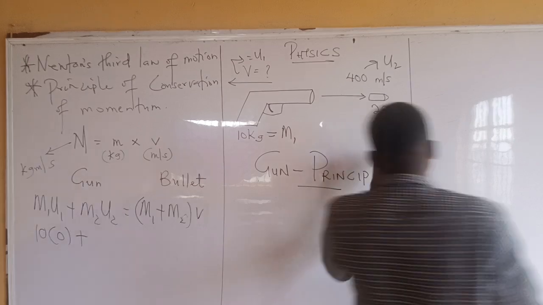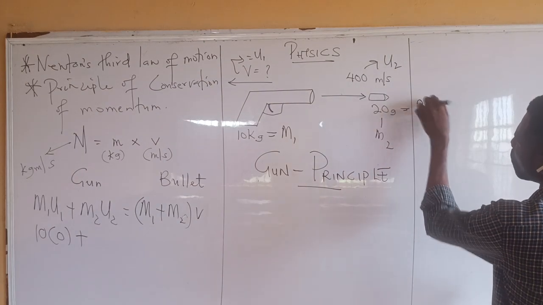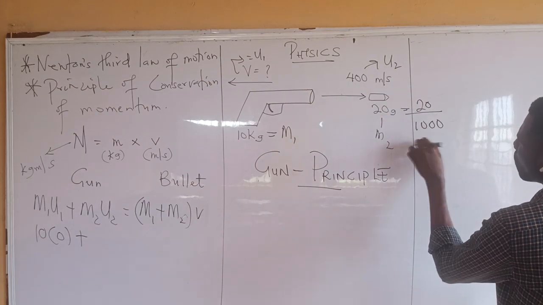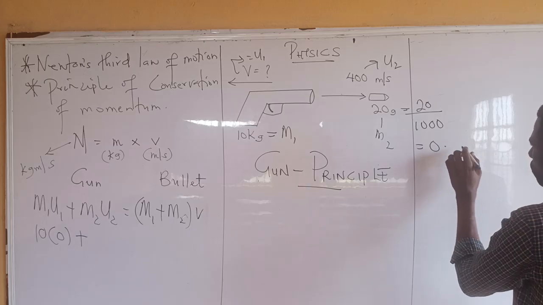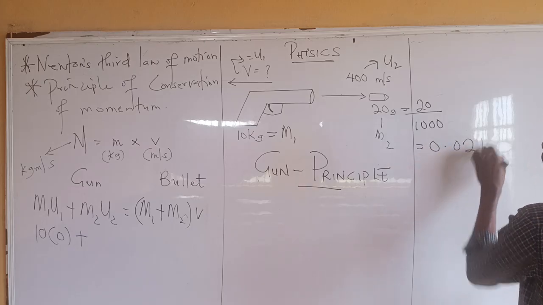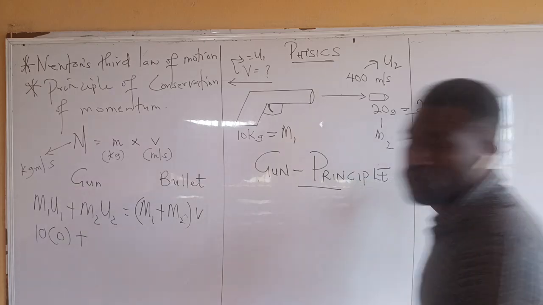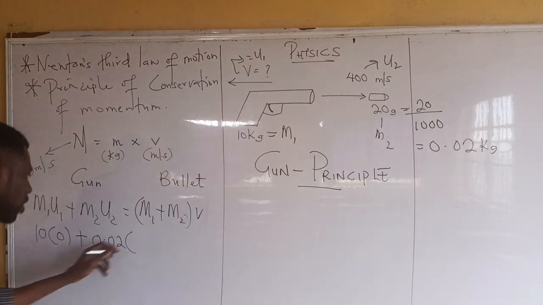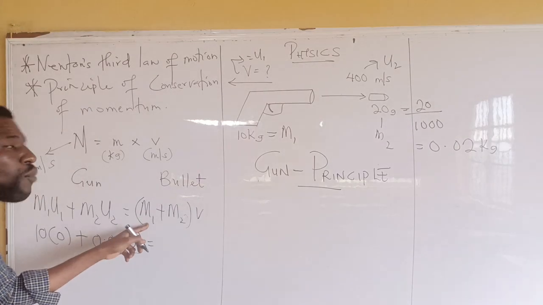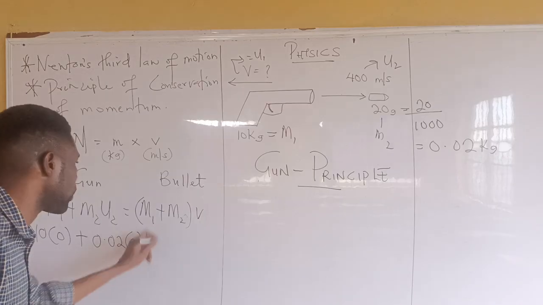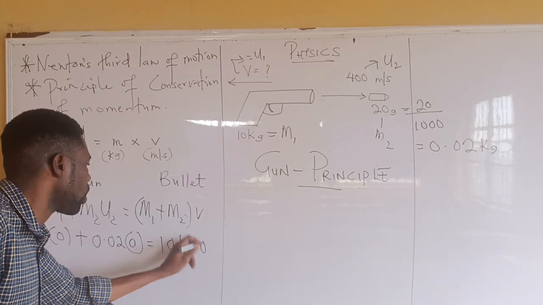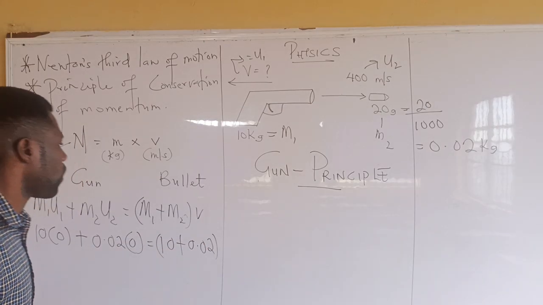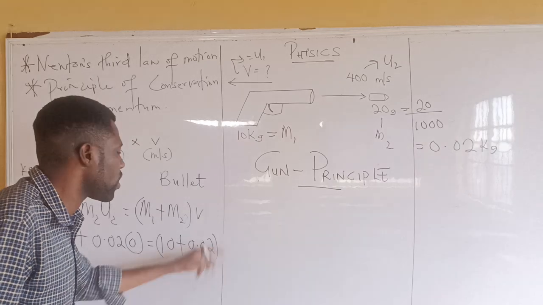So we have to convert this to kilograms. To convert grams to kilograms, we divide by 1000. That will give us 0.02 kilograms. You can use your calculator to confirm that. So that's 0.02. And the initial velocity of the bullet, still inside the gun, we've not pulled the trigger yet, so that's 0. Equals M1 plus M2, that is 10 plus 0.02. And then our V.